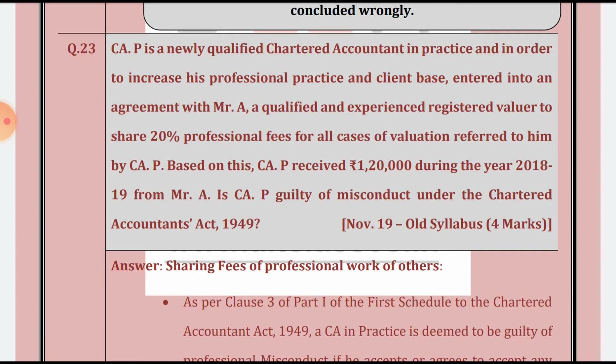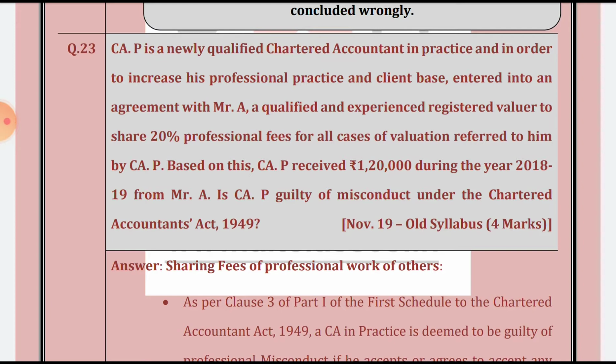I will read it again. Actually, CAP is a newly qualified chartered accountant in practice, and in order to increase his professional practice and the client base, entered into an agreement with Mr. A, a qualified and experienced registered valuer, to share 20% of his professional fee for all the cases of valuation referred to him by CAP. CAP received 120,000 during 1819 from Mr. A. Is P guilty of professional misconduct under the CA Act 1949?